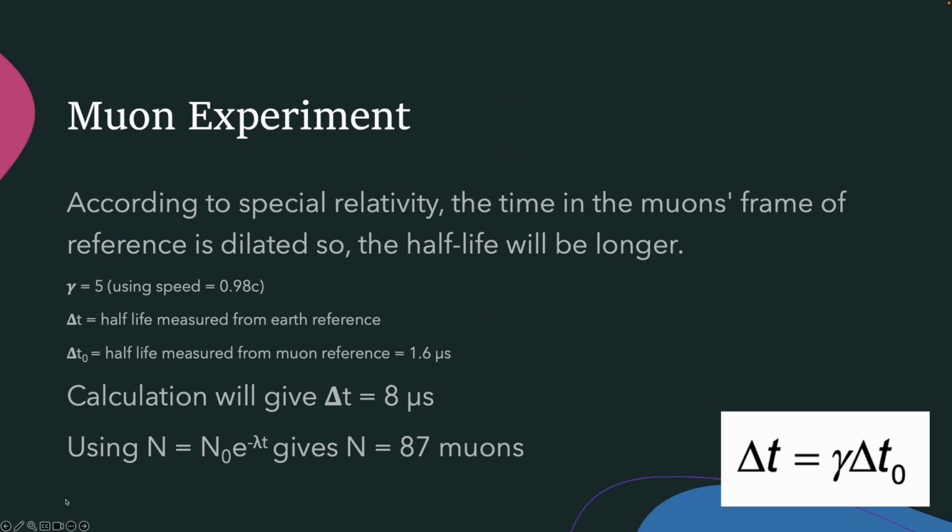Let's calculate that. We know the formula N is equal to N naught, which is called the initial amount, times e to the power of minus lambda t, where lambda is equal to natural log 2 divided by t half. What is the t half now? According to this relativistic effect, it is 8 microseconds. And how long does it take to travel down? The time period is 1.6 microseconds. So substituting all these values, you will find N is equal to 87 muons.